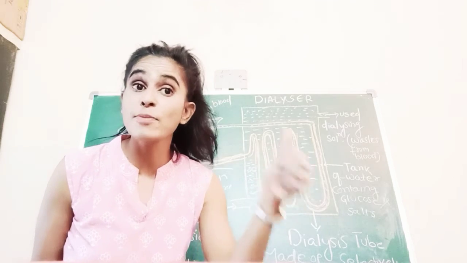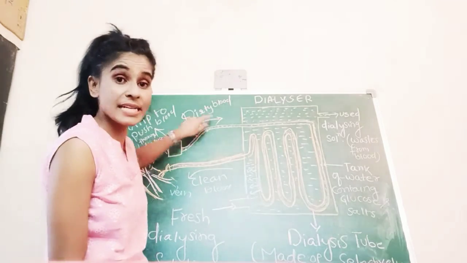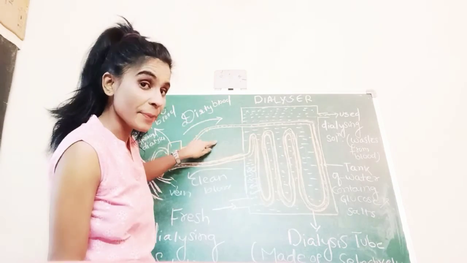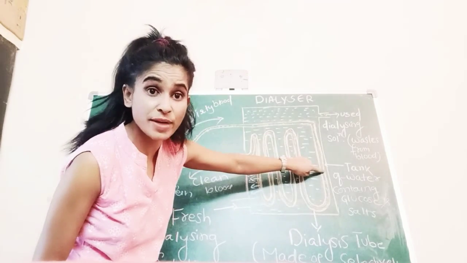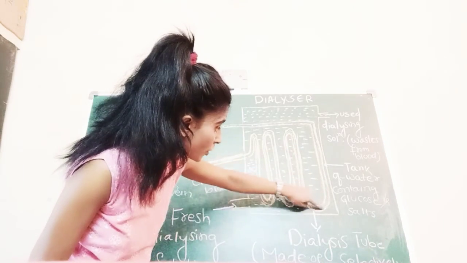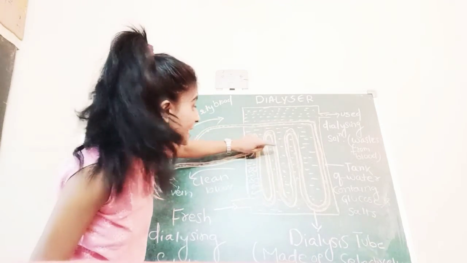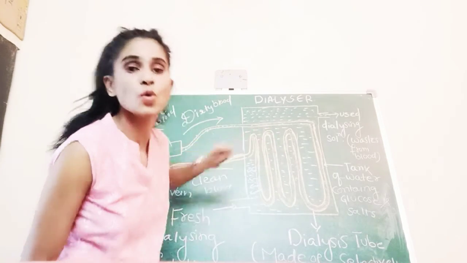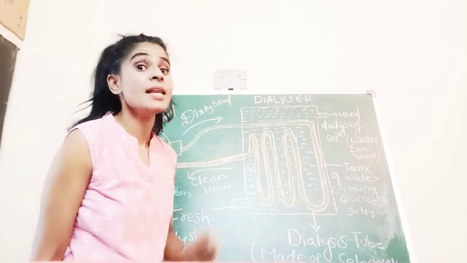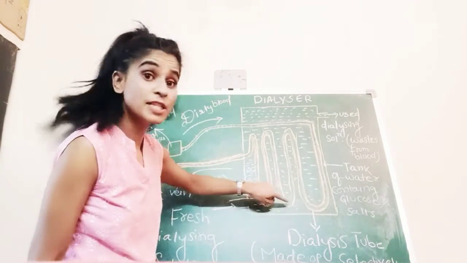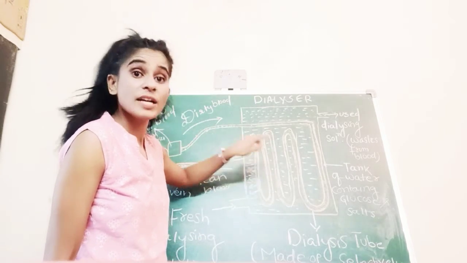Understood? First step: removal of dirty blood from the patient's artery. How? By pumping it out with the dialyzer machine. The dirty blood enters through this tube-like structure. You can see that orange tube-like structure. Note it down: the tubes are semi-permeable tubes made up of cellulose.